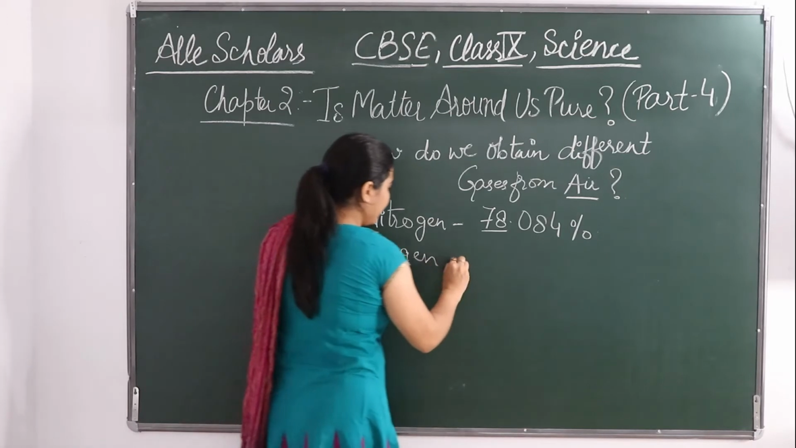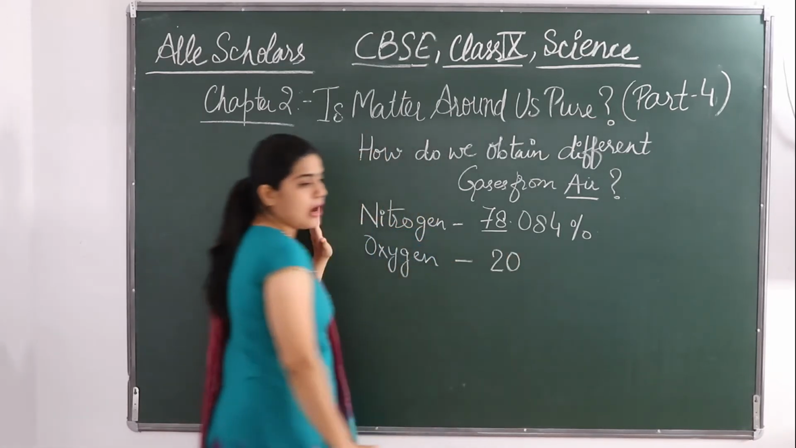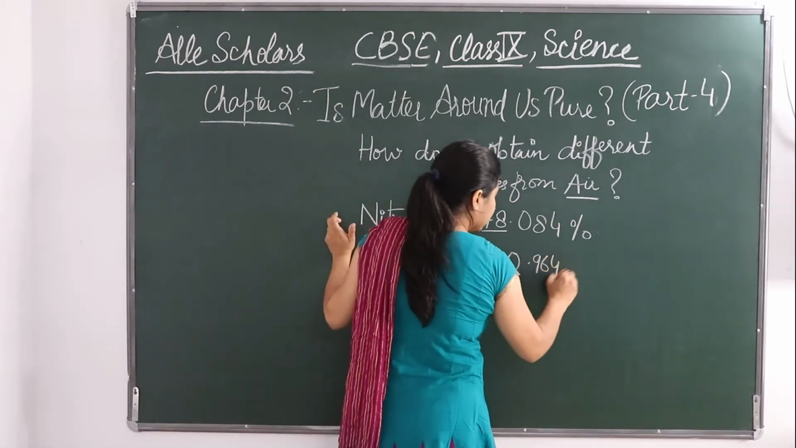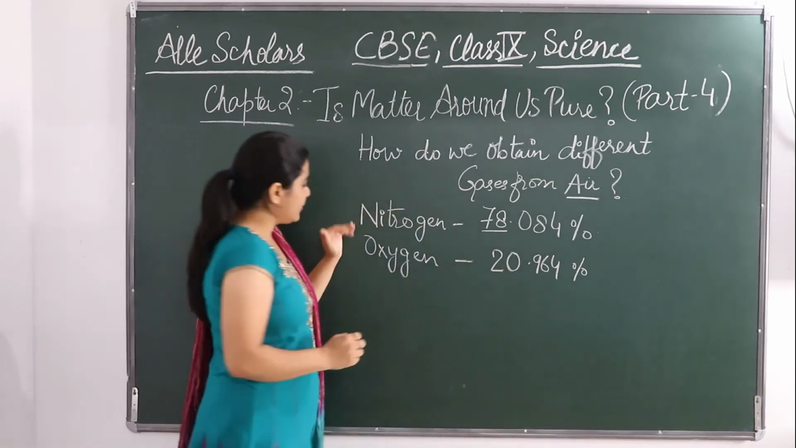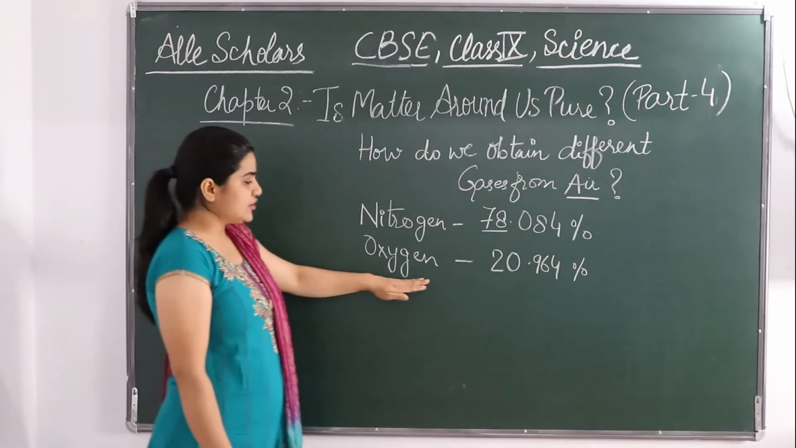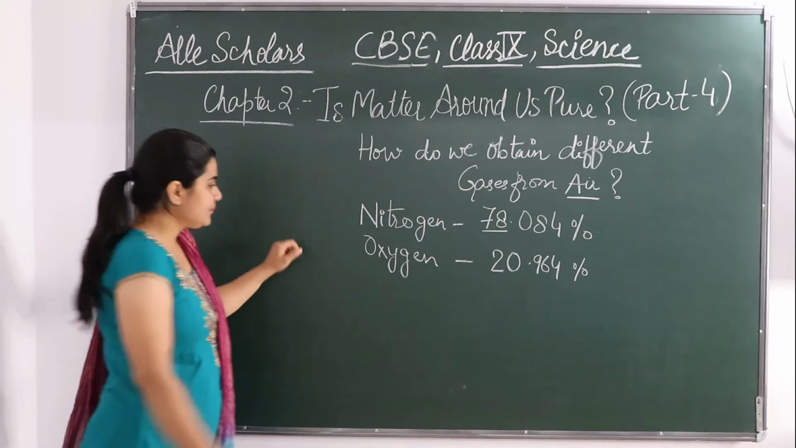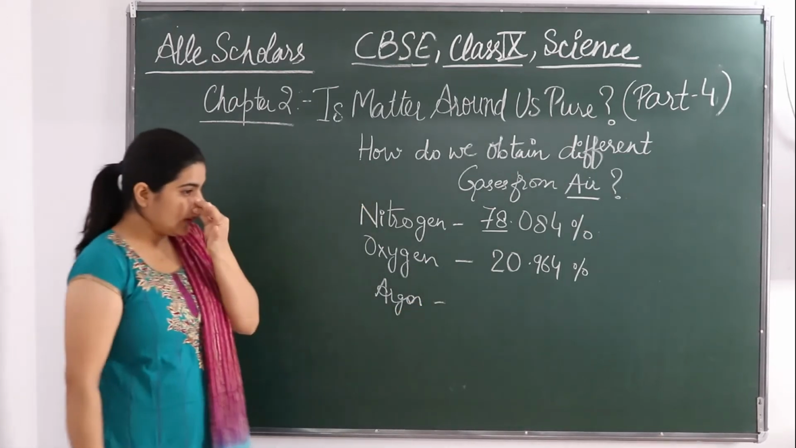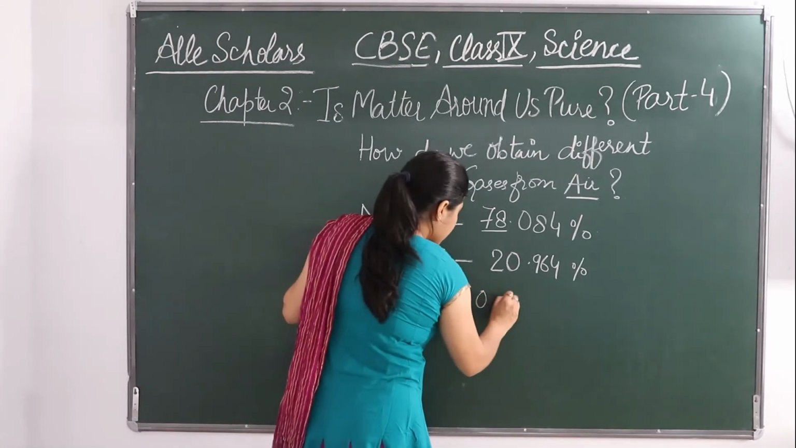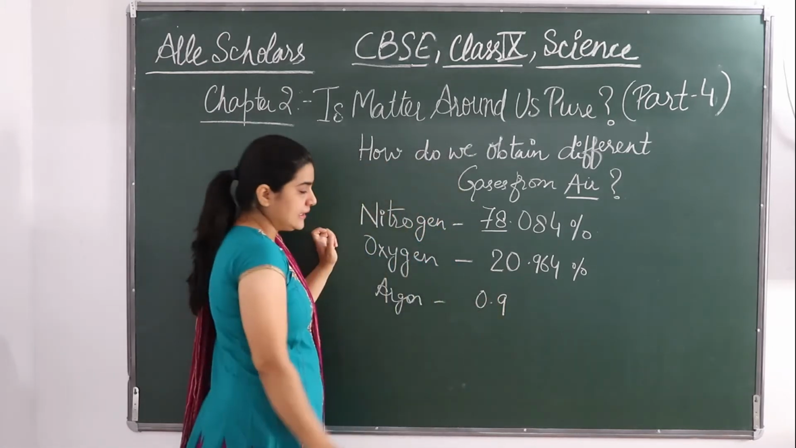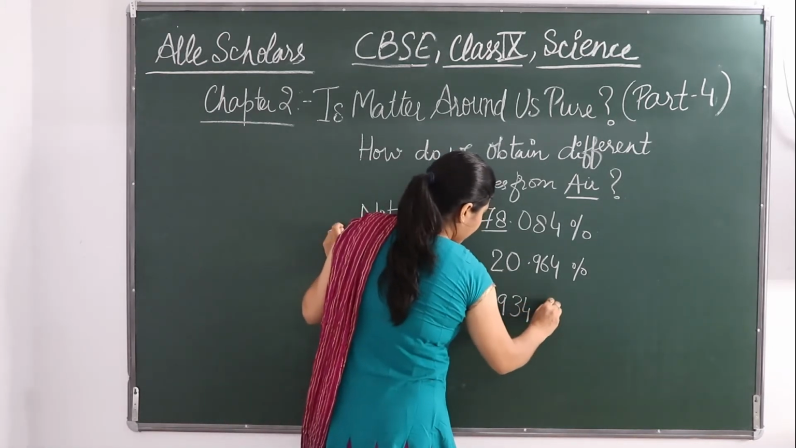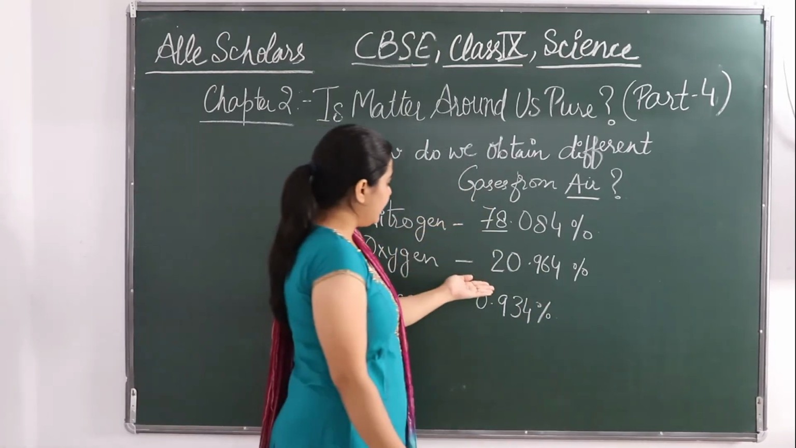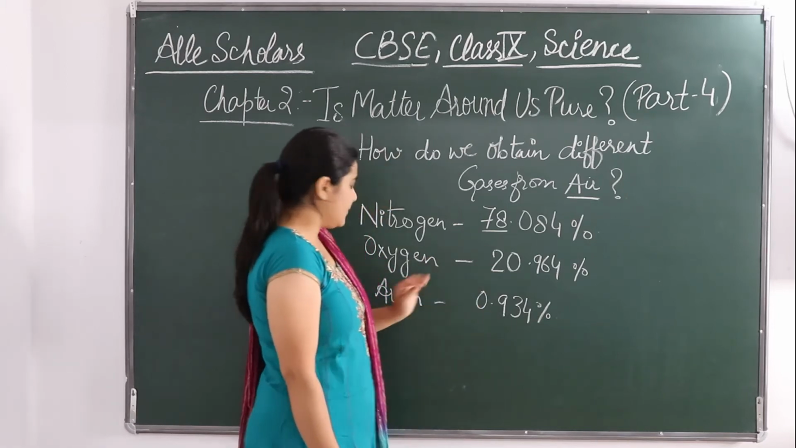If we talk about oxygen, oxygen is around 20.964%. So after nitrogen, the maximum percentage is of oxygen. Then comes argon. Argon constitutes almost 0.9%. So you can see that almost 99% is being finished, and some argon has taken.